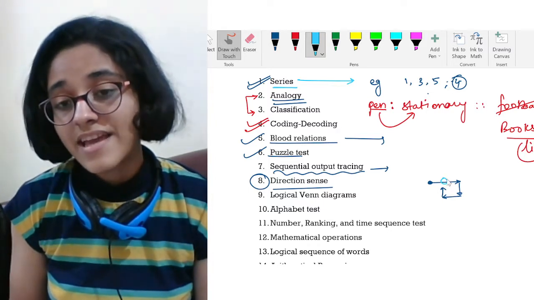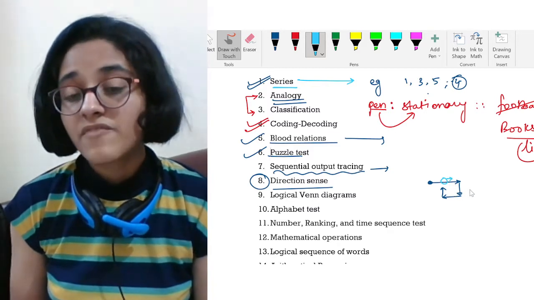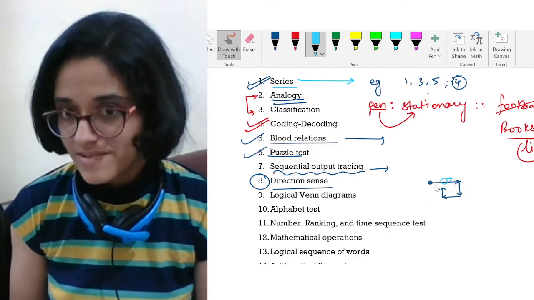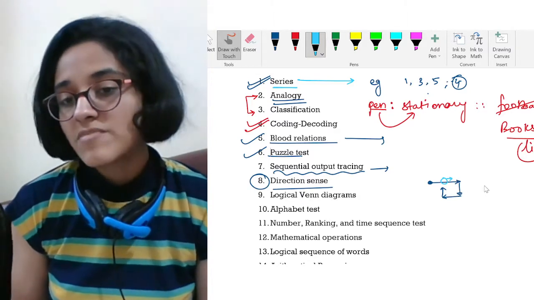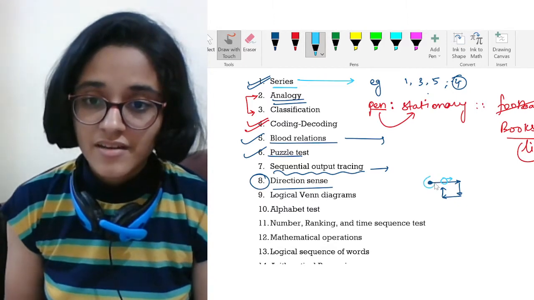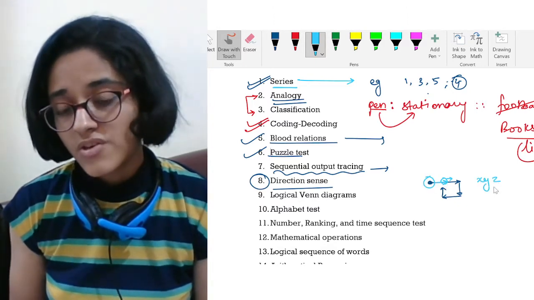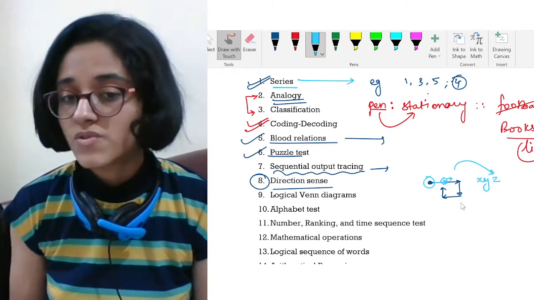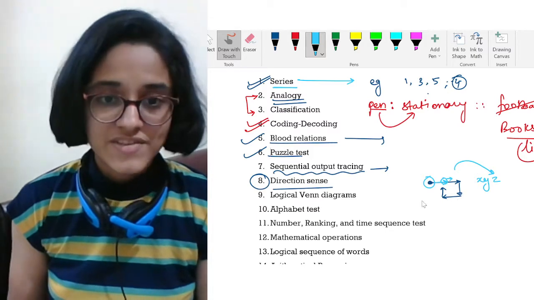Tell me in which direction I am facing. If you understand this diagram, you'll say, okay, you are facing in the same direction from where you started. I mean, when you started, you were facing some XYZ direction that I don't know. You're facing the same direction now also. So this is how you are going to see questions in direction sense.